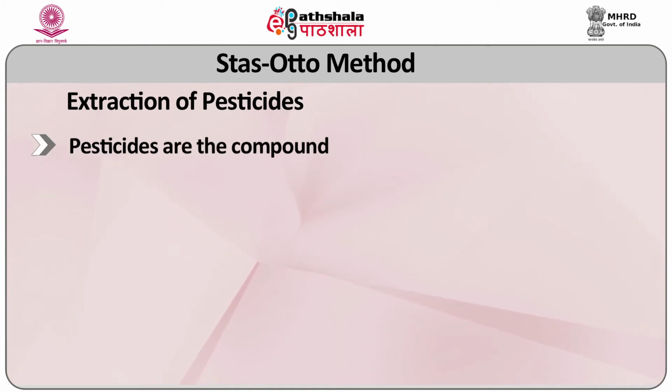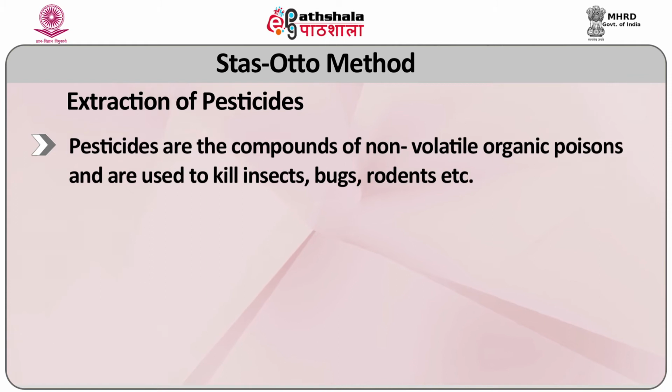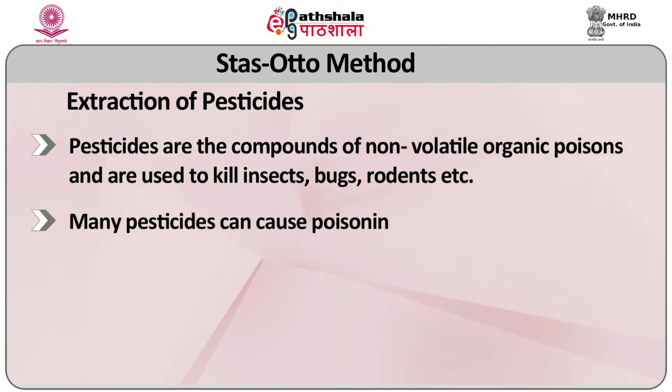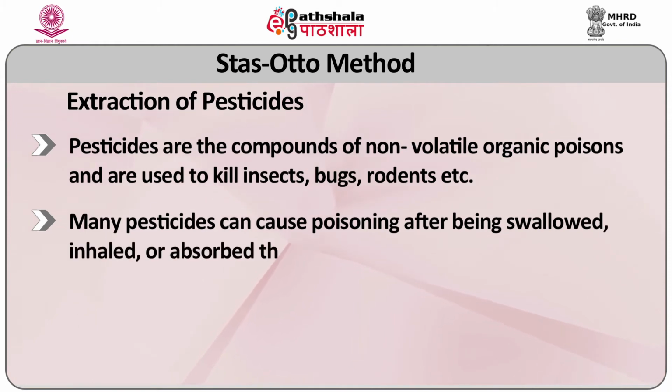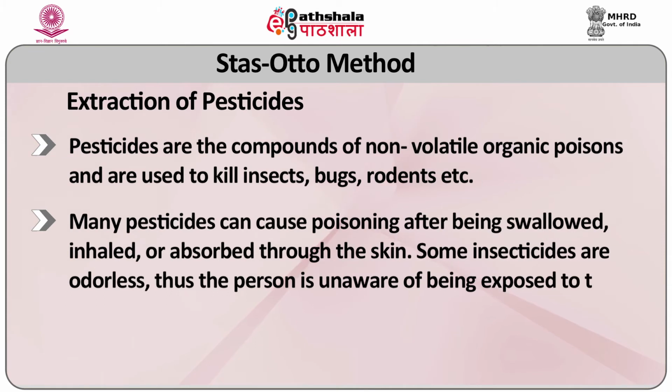On the other hand, various procedures are employed for the extraction of pesticides depending on the matrices. Pesticides are compounds of non-volatile organic poisons and are used to kill insects, bugs, rodents, etc. Many pesticides can cause poisoning after being swallowed, inhaled or absorbed through the skin. Some insecticides are odorless, thus the person is unaware of being exposed to them.